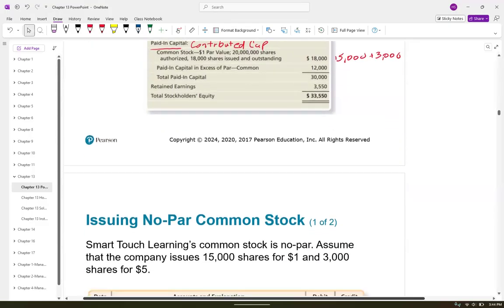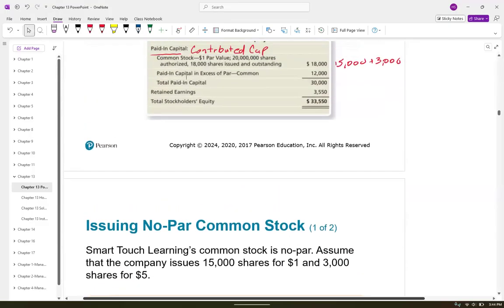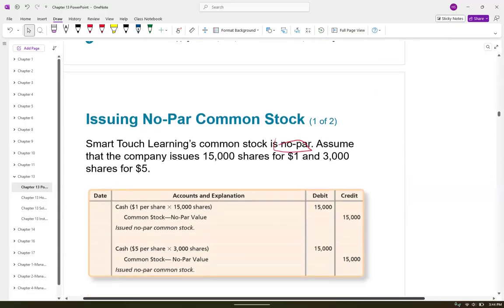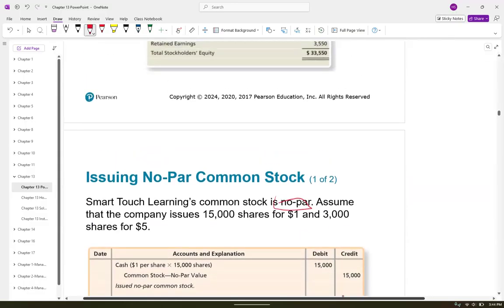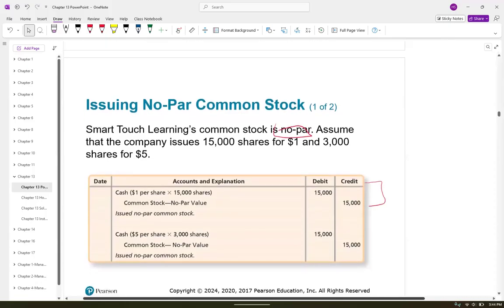All right, we're going to do another one. We're going to say SmartTouch Learning's common stock is no par. We're going to assume the company issues 15,000 shares for $1 and 3,000 shares for $5. If there's no par, we don't know the difference. So we are going to take the 15,000, debit cash, credit common stock, because there's no par value. This was the exact same entry even with the par value because they sold it for $1 a share. Then the second one, notice we didn't separate out the extra because we have no par value.